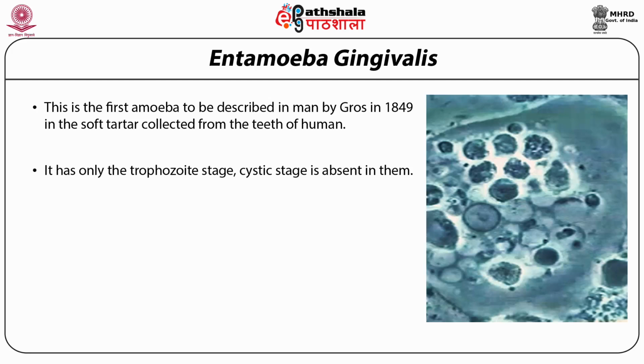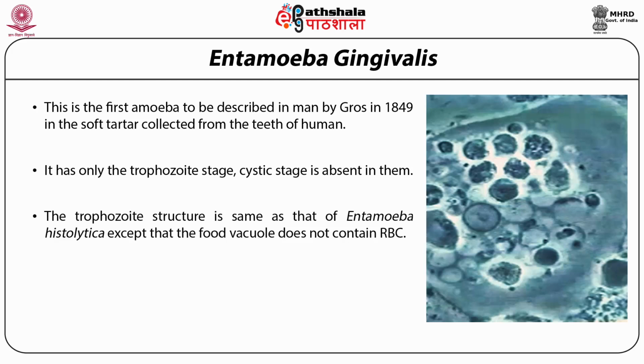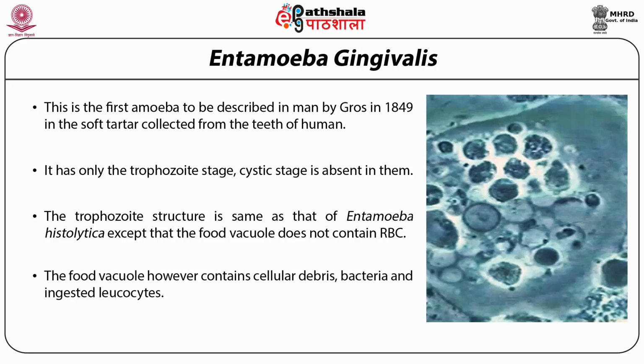It has only the trophozoite stage. Cystic stage is absent in them. The trophozoite structure is same as that of Entamoeba histolytica, except that the food vacuole does not contain RBC. The food vacuole, however, contains cellular debris, bacteria, and ingested leukocytes.